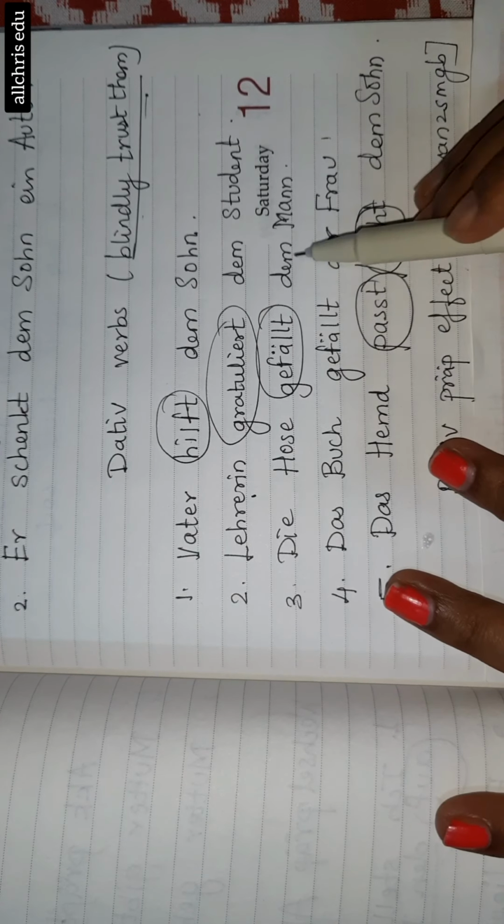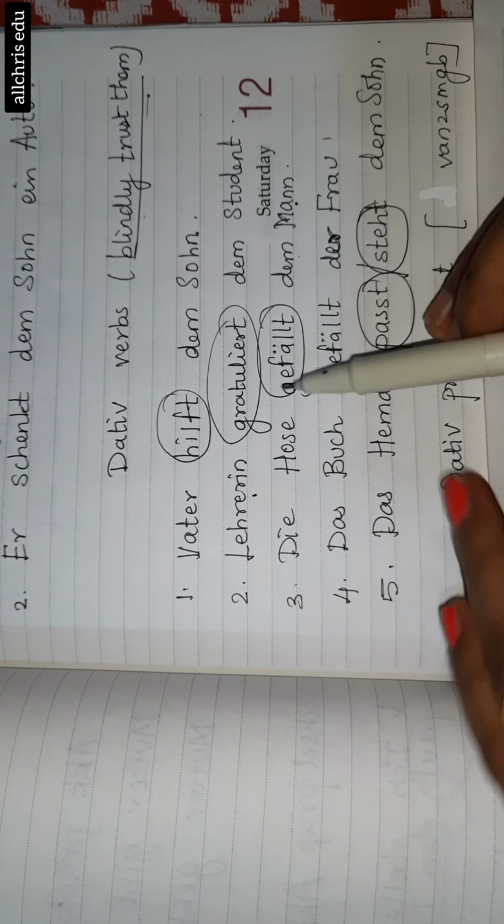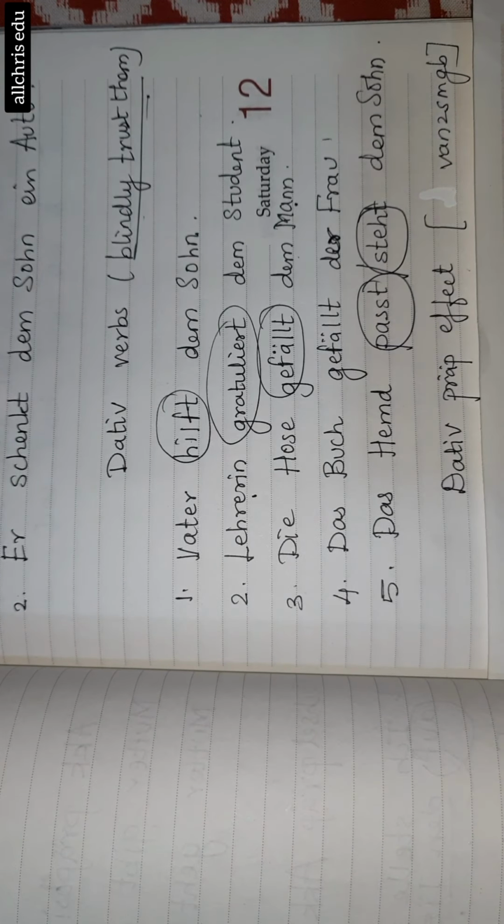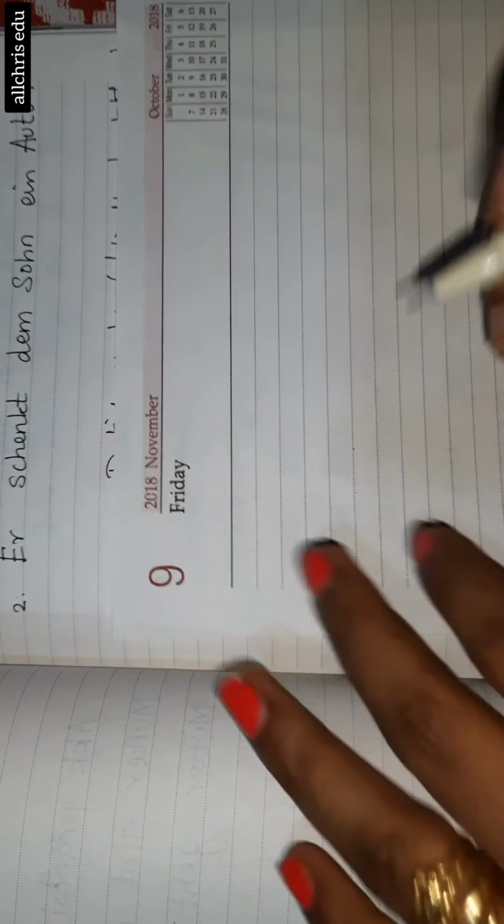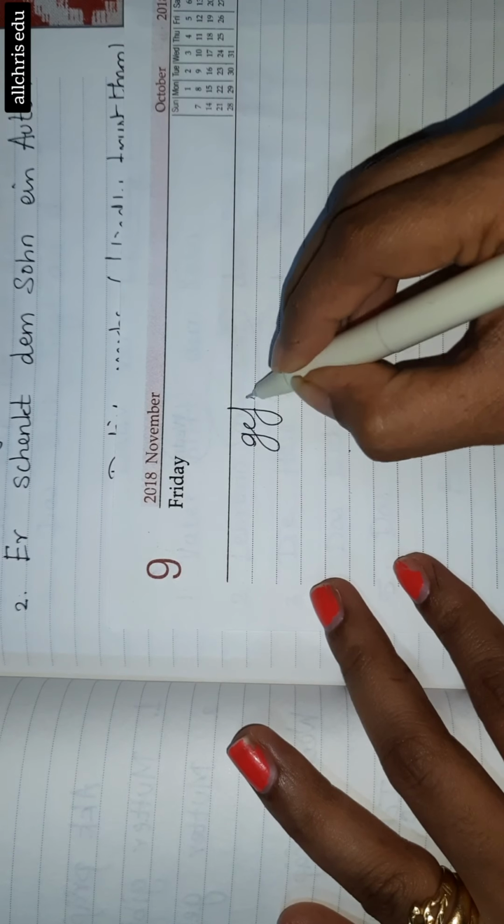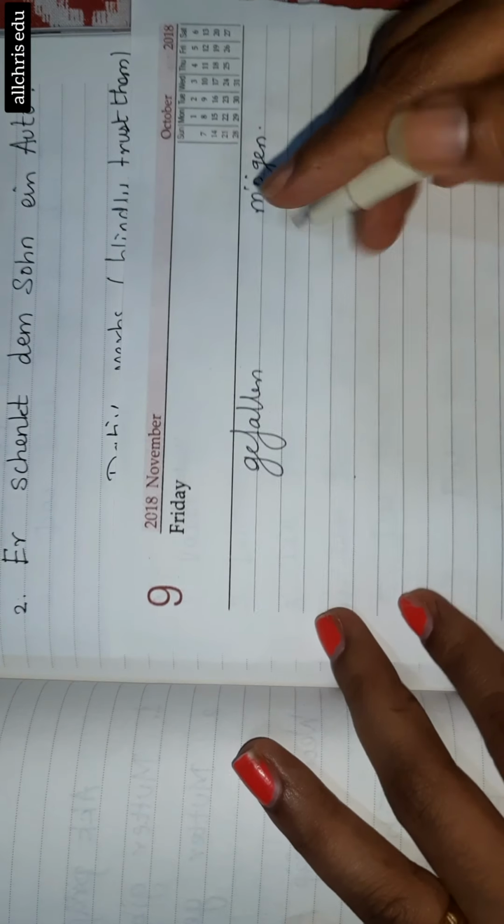Die Hose gefällt dem Mann. So you can take this verb. Many people think you can use "like," that is mögen, a modal verb, over here. Please don't use them. Okay, I'll just give an explanation about gefallen, the difference between gefallen and mögen sentences also here.